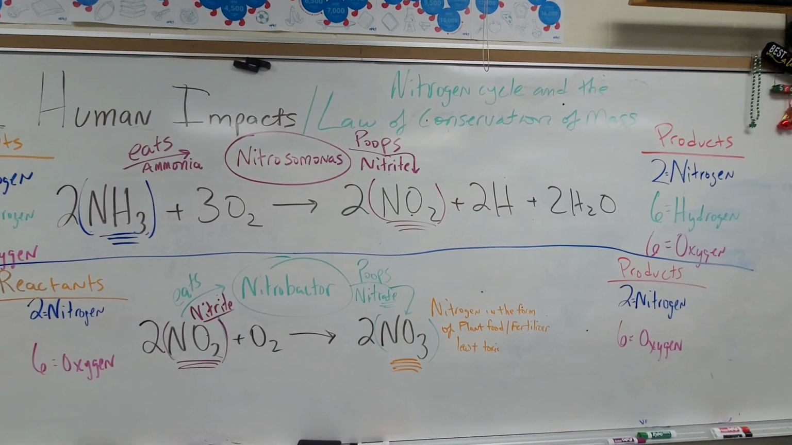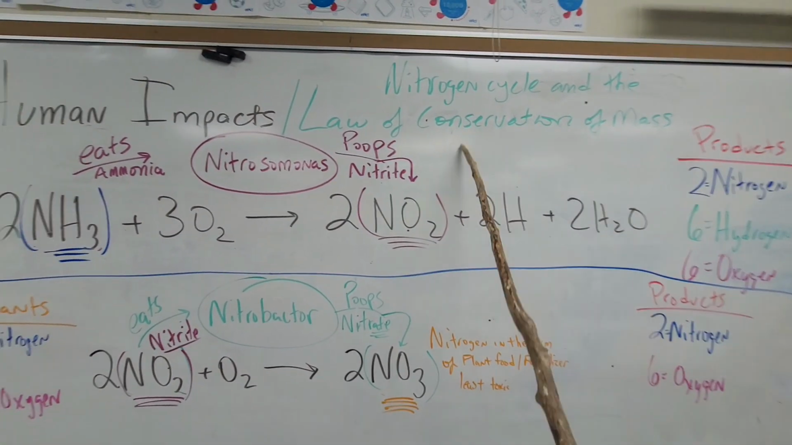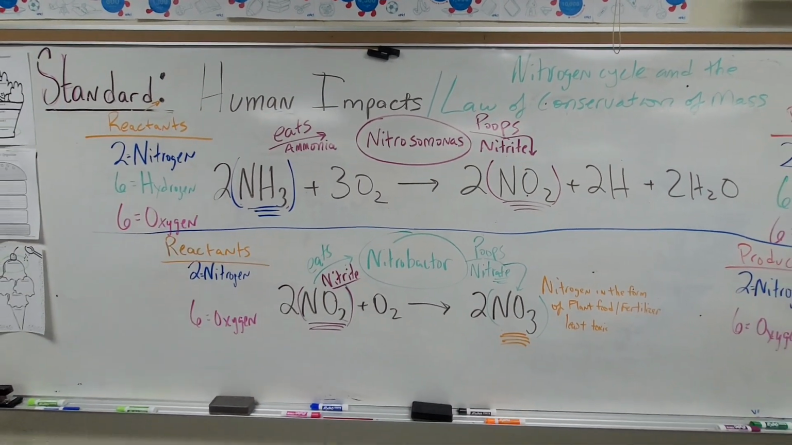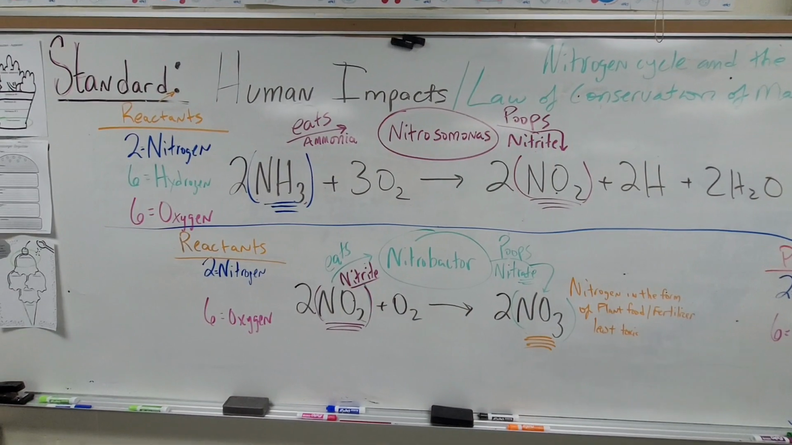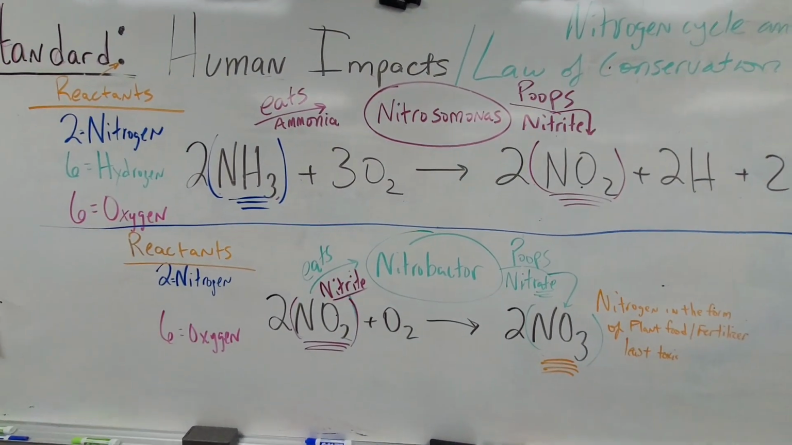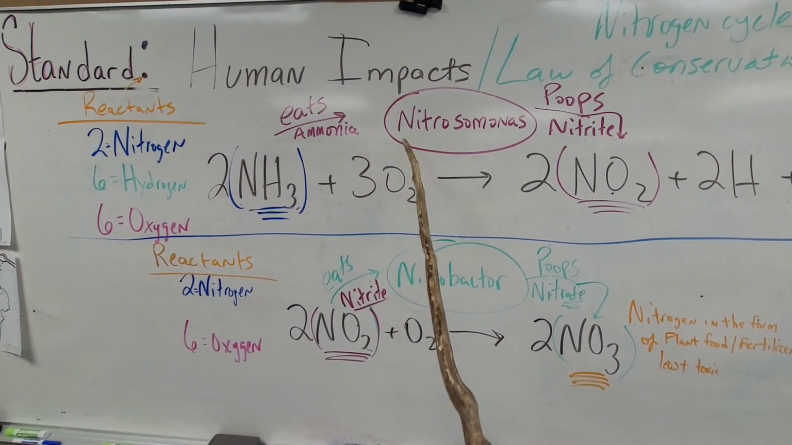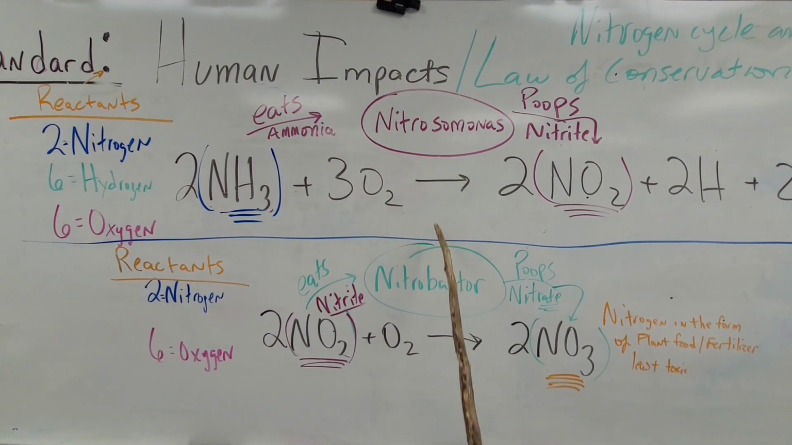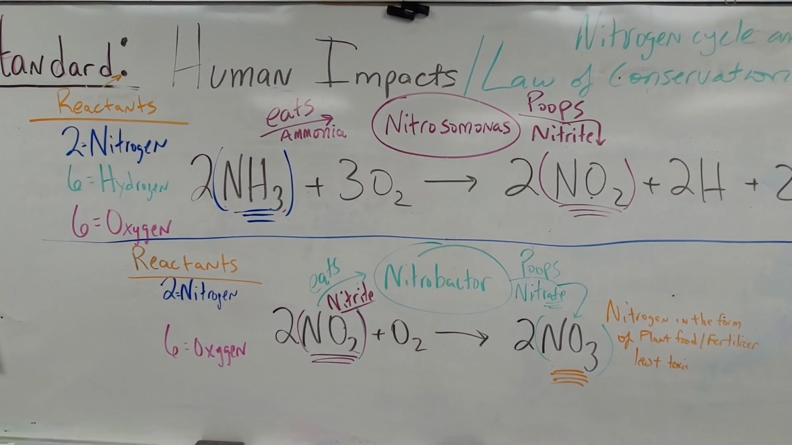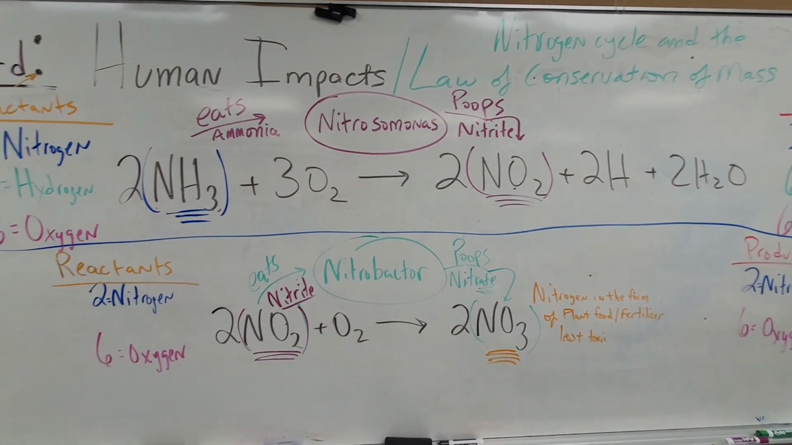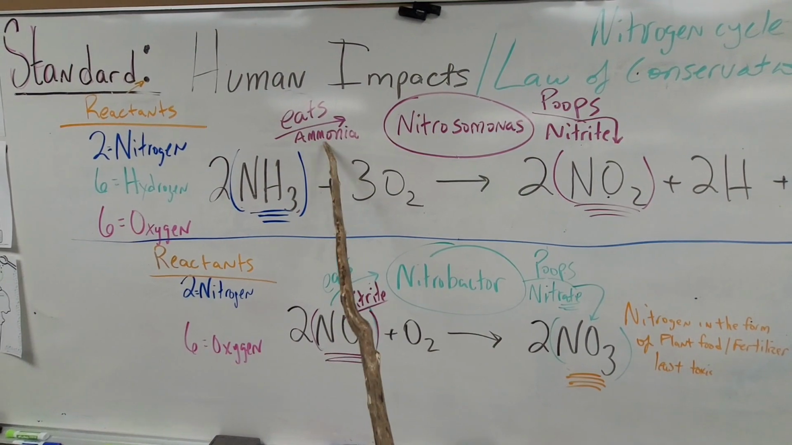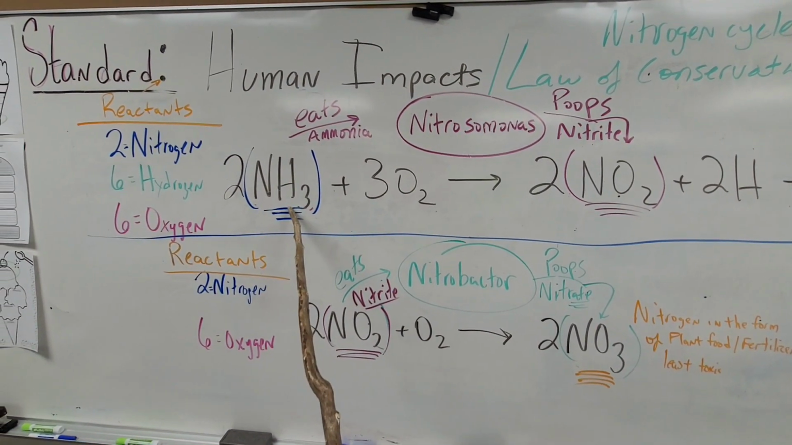Today we're going to go through the nitrogen cycle and how it relates to the law of conservation of mass. So yesterday when we did the nitrogen cycle, you should have seen a few things. You should have seen that there are two different kinds of bacteria, Nitrosomonas and Nitrobacter, that play an important part in the aquarium. The Nitrosomonas eats ammonia, and this is the chemical formula for ammonia.